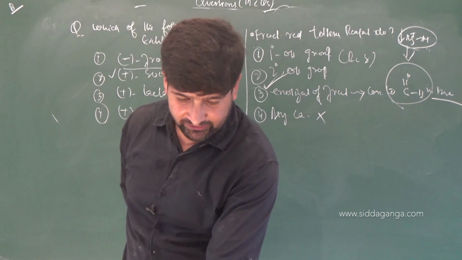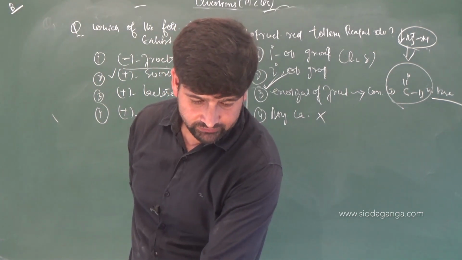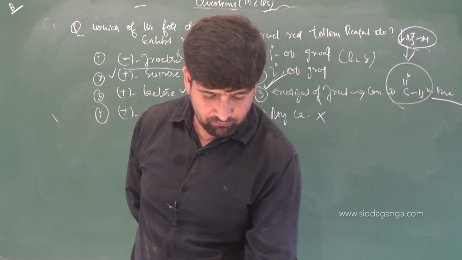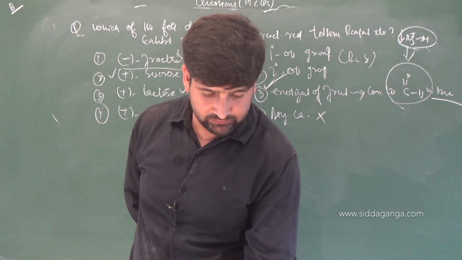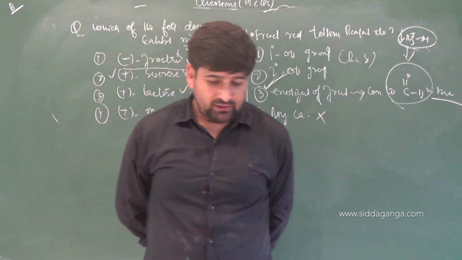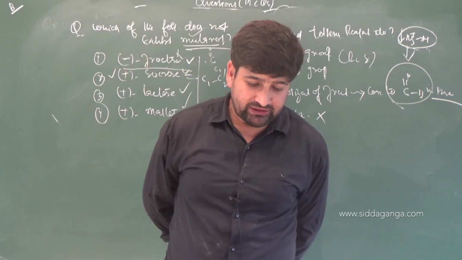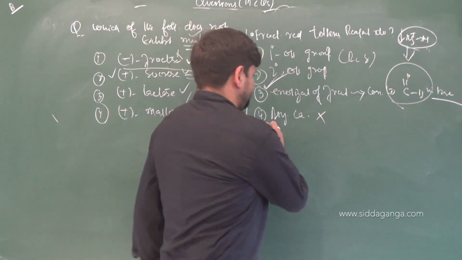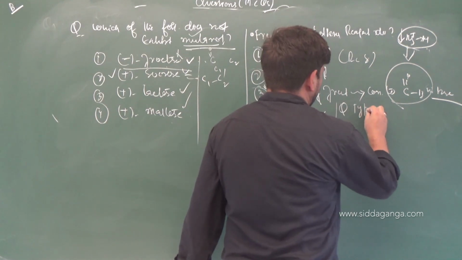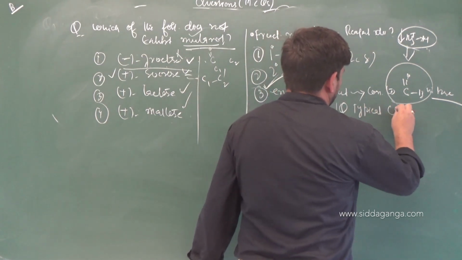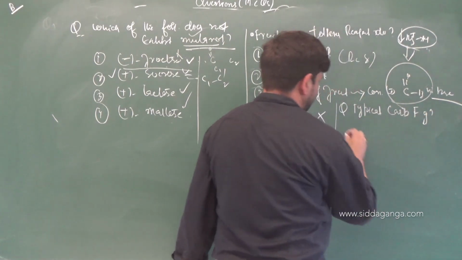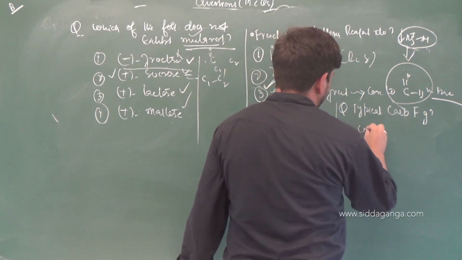Let us see the next question. Quite easy questions are given here. Yes, AIEEE question 2009. The two functional groups present in a typical carbohydrate. Typical carbohydrate functional groups. 1.